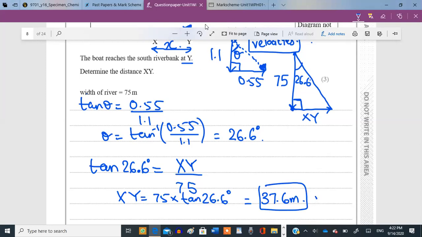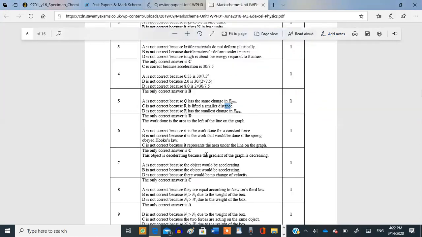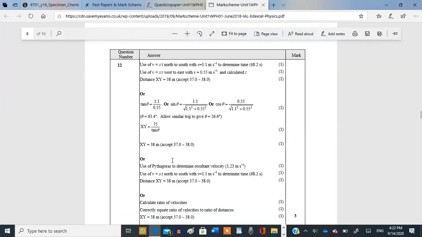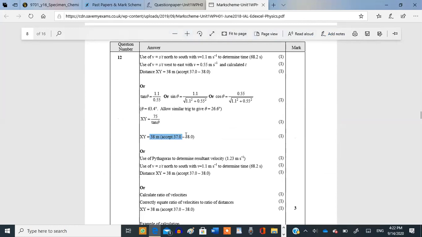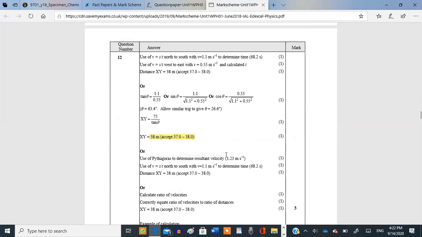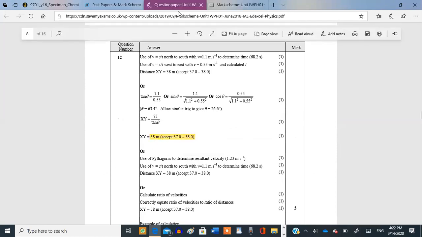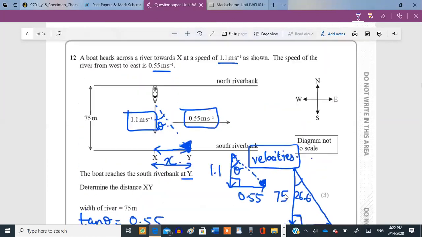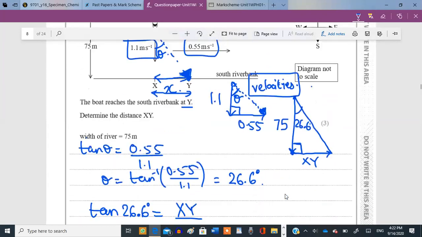And I'm assuming that's the correct answer. Let's verify this one as well. Yep, that's the answer. Accept anything in this range. Okay, why isn't your answer perfect? Wait, it is perfect actually. They rounded off to 38, but that's the answer. You get the idea behind it? Yeah.